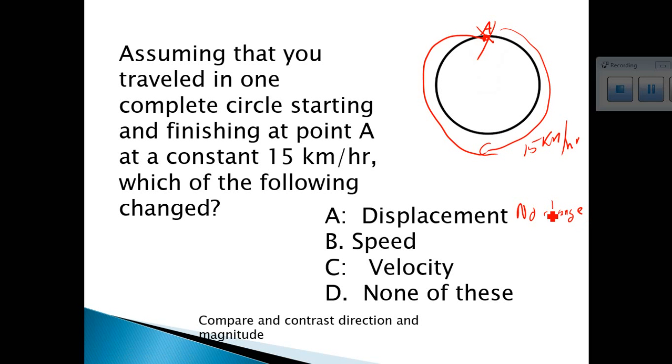Your speed did not change because it was a constant 15 kilometers per hour. So this was no change. Your velocity, however, did change because you changed direction, and velocity is a vector.